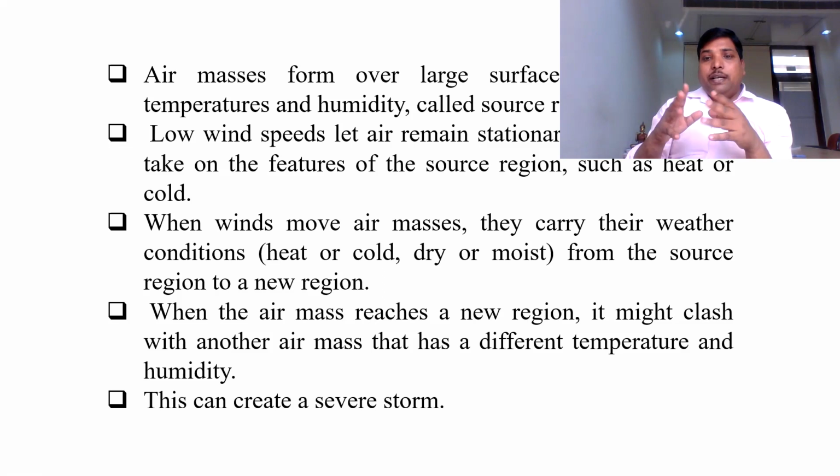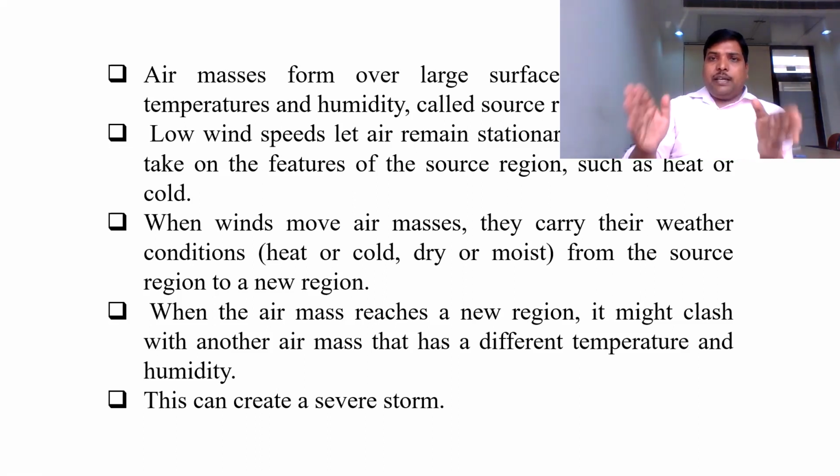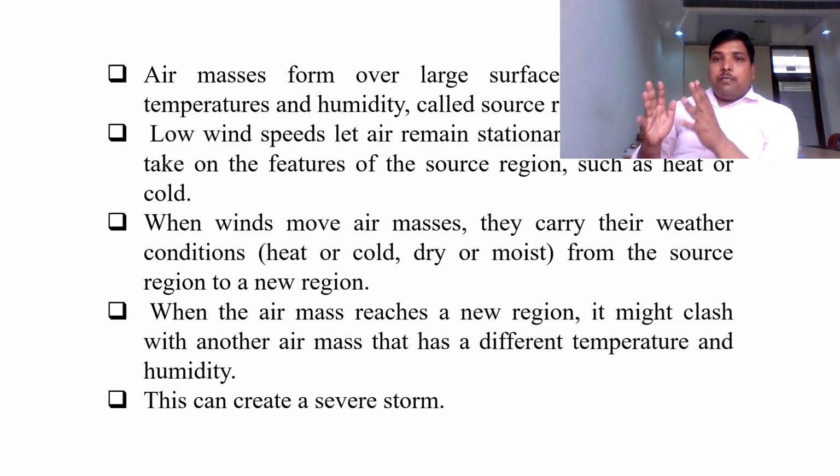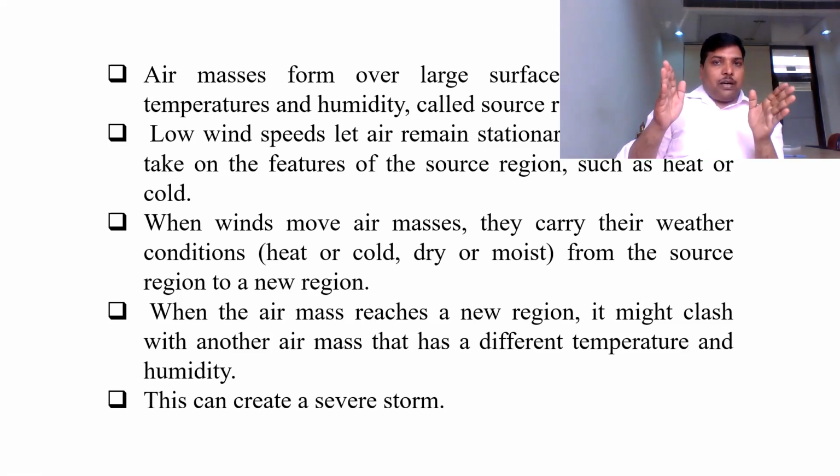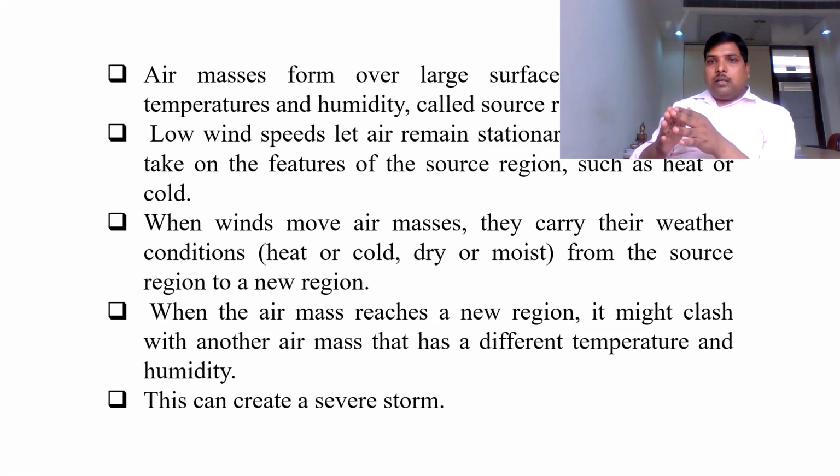So wind speed determines the location of the air masses. When wind speed is very high, the block of the air, that is air mass, will move from one place to another place. But when the speed of the air is slow, the air mass will not move. They will remain stagnant on that particular area.